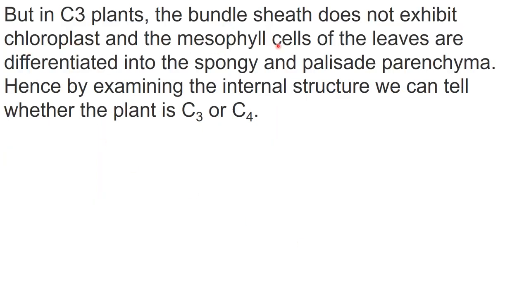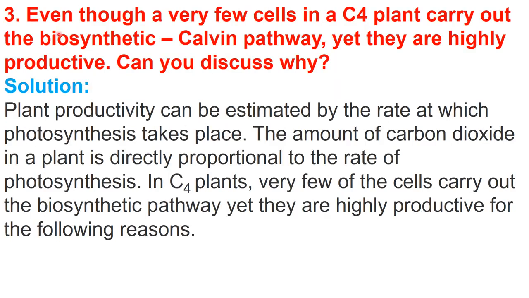In C3 plants, the bundle sheath does not exhibit chloroplast, and the mesophyll cells of the leaves are differentiated into spongy and palisade parenchyma. So this is the difference. Hence, we can examine the C3 and C4 plant. Next question is, even though very few cells in a C4 plant carry out the biosynthetic, that is Calvin pathway, yet they are highly productive.